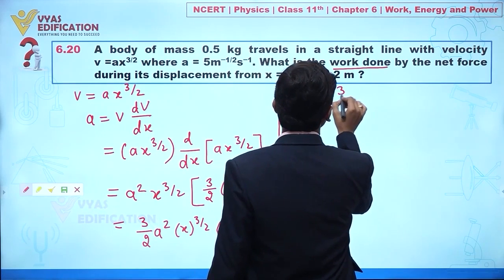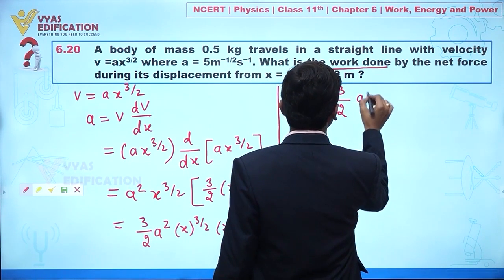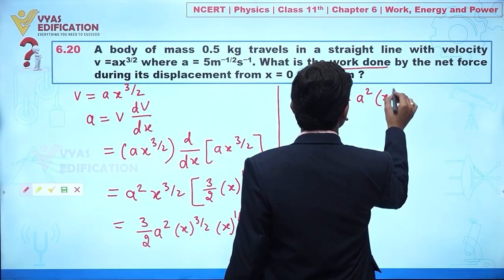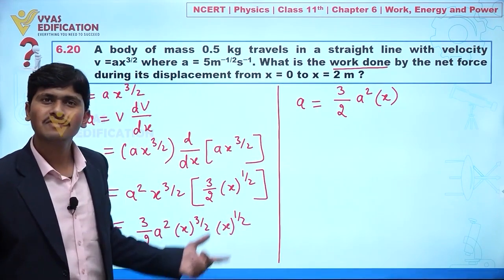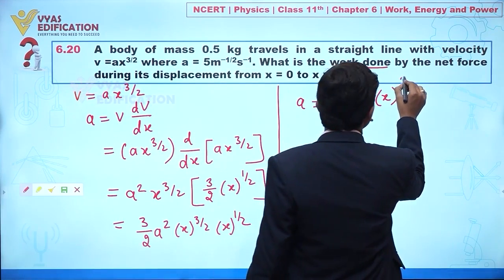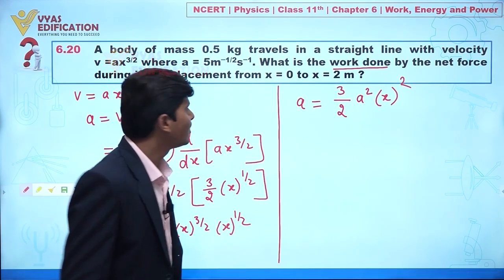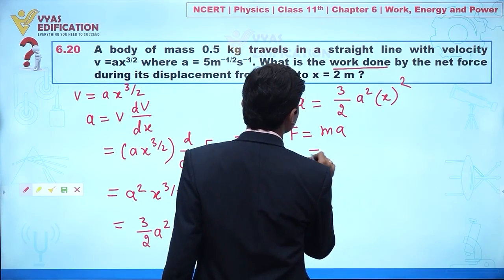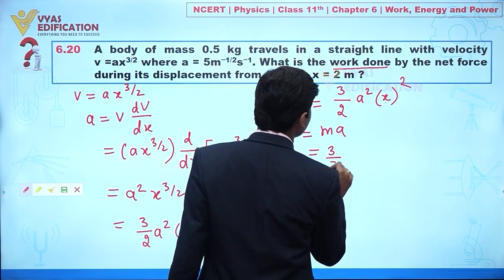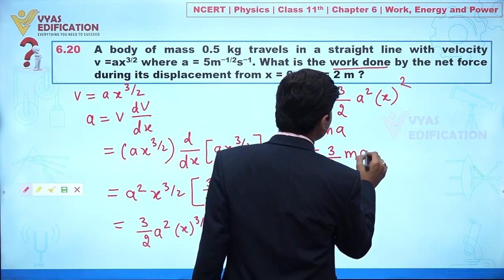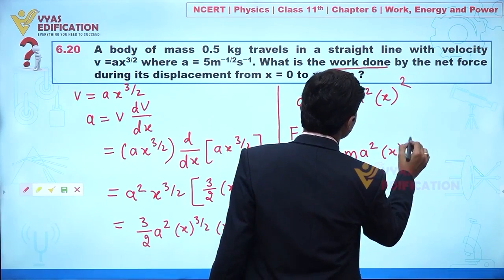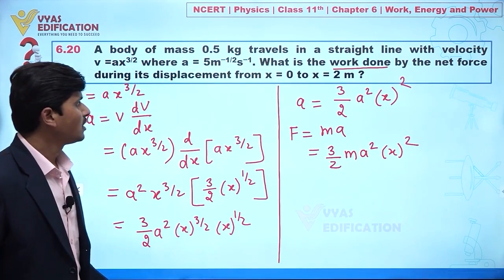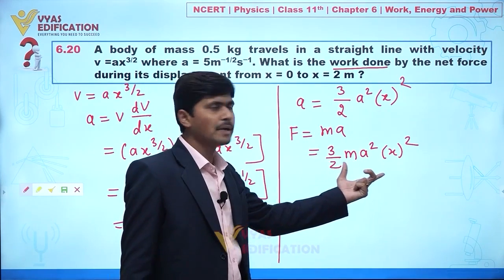So from here we can say acceleration is given by 3 by 2 a square, and x to the power 3 by 2 plus 1 by 2. This is 4 by 2, I can say this is x square. Clear everyone? So from here we can say force is given by mass into acceleration. So mass is given, let's suppose m. So m a square x to the power 2. Clear everyone? Here we put value of a and we multiplied with mass.